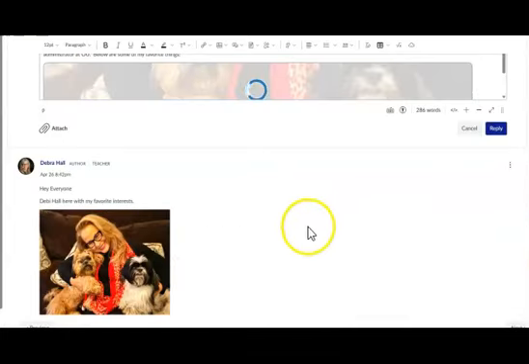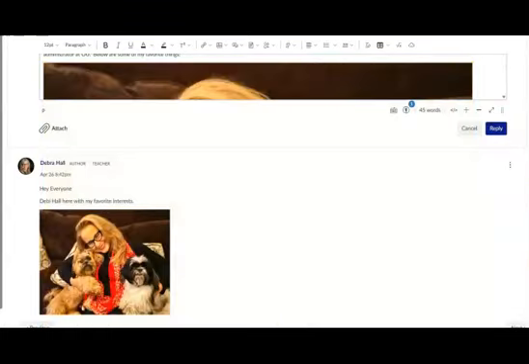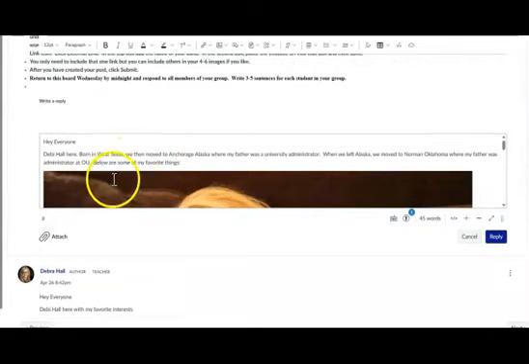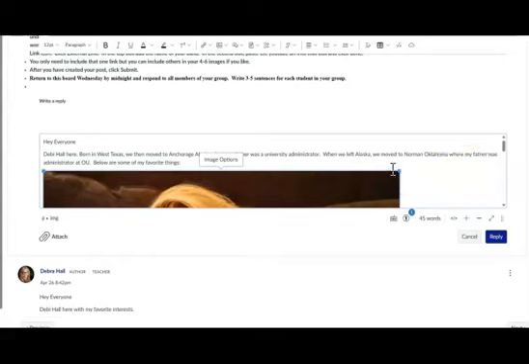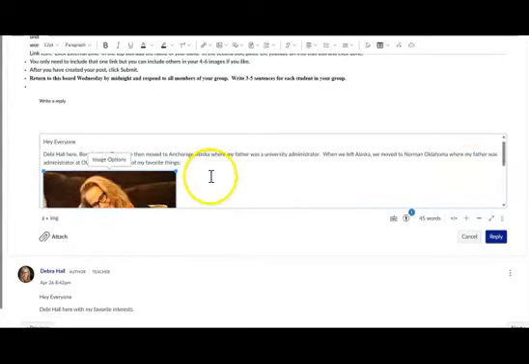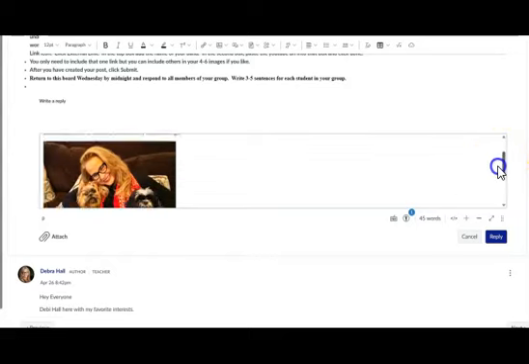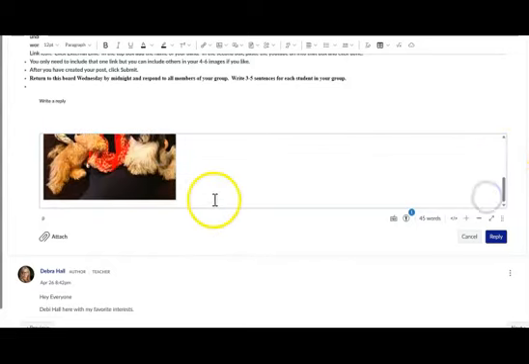And as you can see, the image is enormous. So I simply click inside the image, and that brings up the blue box and toggles. With my mouse, I make this a normal size. Click outside the image, and there it is. The blue toggles disappear, and now we have that.